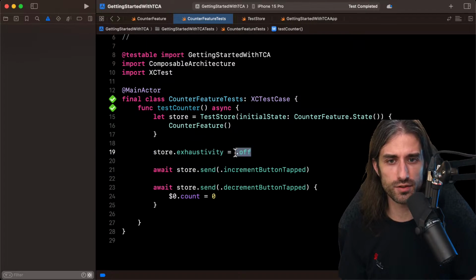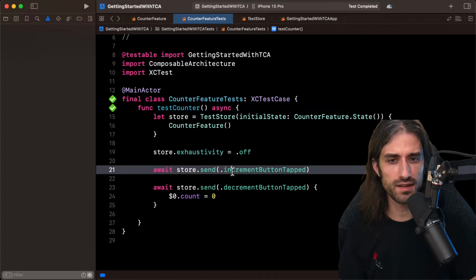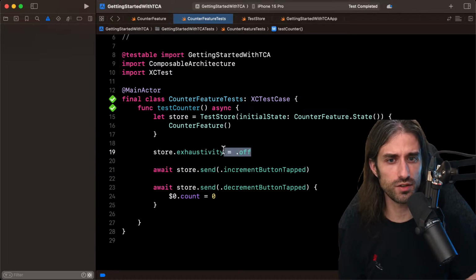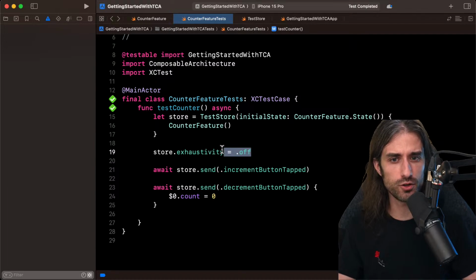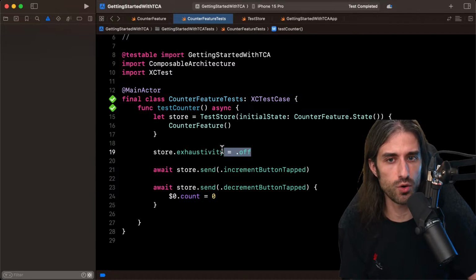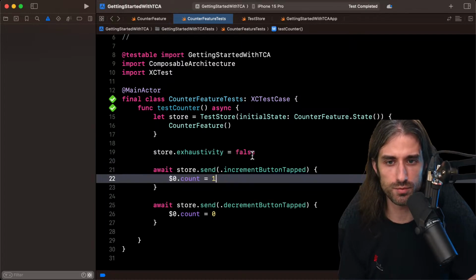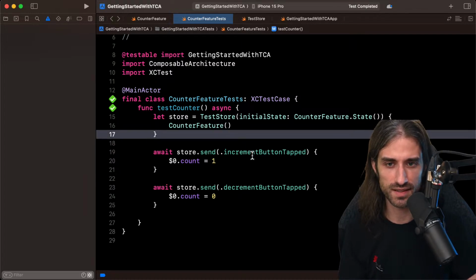But when you turn exhaustivity to off, then it uses something else than equatable, because with equatable you cannot pick and choose which property has changed. So I guess when you turn it off, it must use another way to compare, maybe mirrors or something like that. Because with equatable, you can know whether the state as a whole has changed, but you cannot do this for each of the properties. If you have the answer, I would love to know it. And let me put back the code like it was.